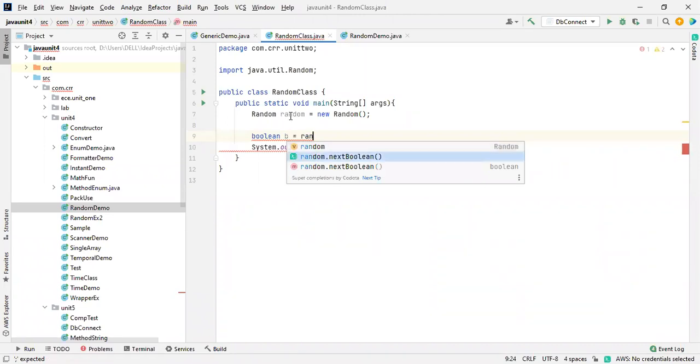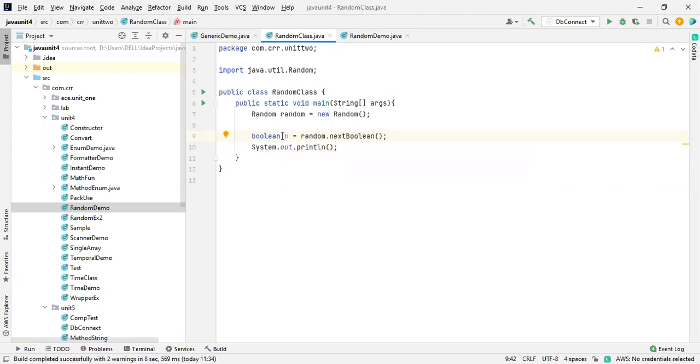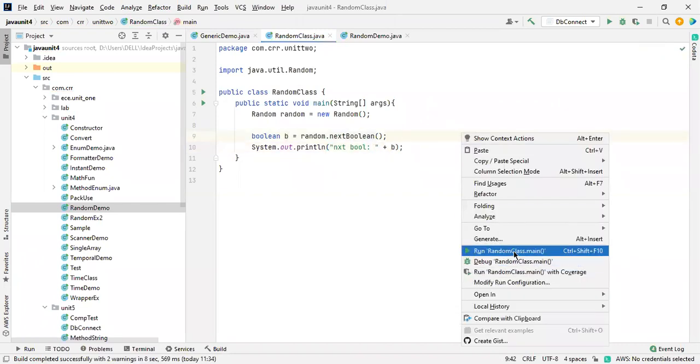Random.nextBoolean. Here there should be a colon if required, according to us, and the concatenation and bo. Okay, I'm going to print the nextBoolean. Let me check what will happen.